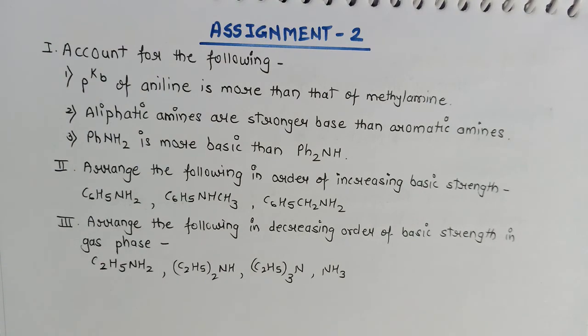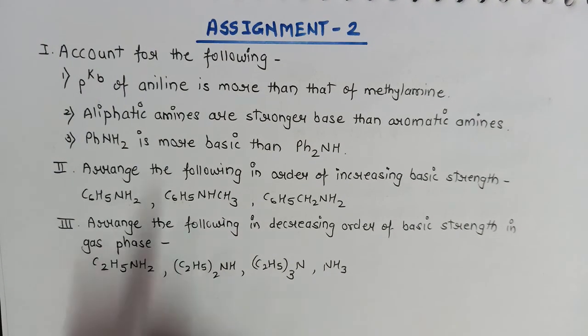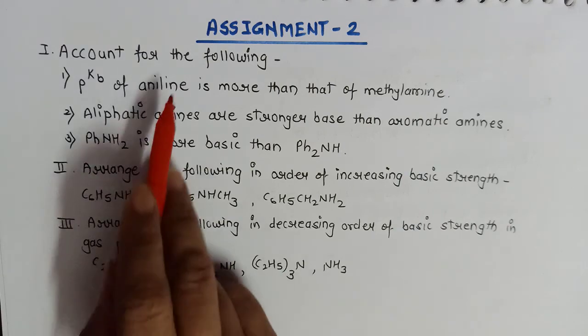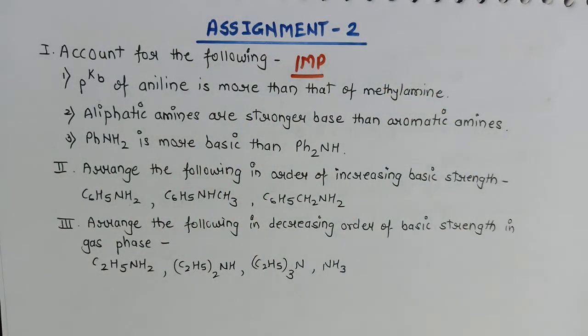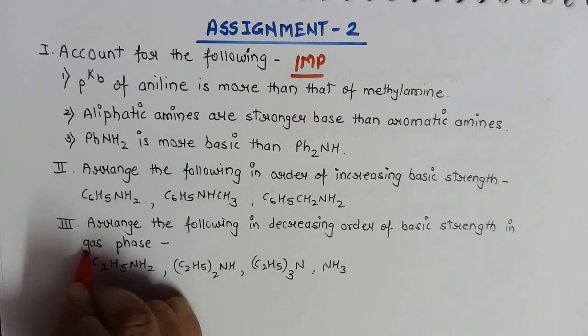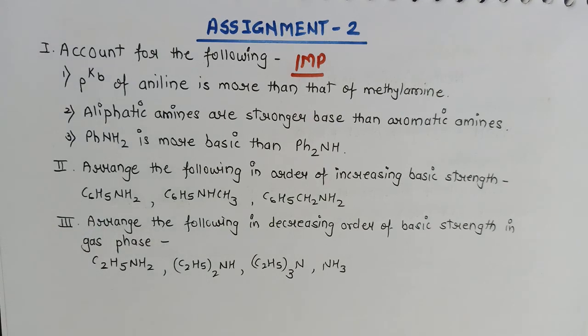This is the second set of assignment, which includes give-reason questions. Now these give-reason questions based on basic strength are very important. Many times they are repeated in your board exams. Then again there are arranging in increasing or decreasing order questions, and this one I have specified here as gaseous phase. If gas phase is not mentioned in the question, then your answer must be according to aqueous phase for aliphatic amines.